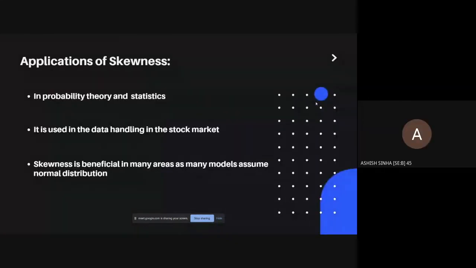Thank you, Numair. So, the application of skewness in probability theory and statistics. It is used in data handling and the stock market. Skewness is beneficial in many areas, as many models assume a normal distribution.